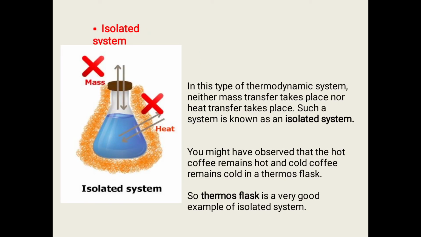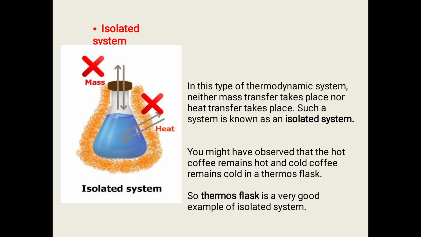Isolated system. Look at this picture. Here heat is not exchanging and mass is also not exchanging with the surroundings. In this type of thermodynamic system, neither mass transfer nor heat transfer takes place. Such a system is known as an isolated system.